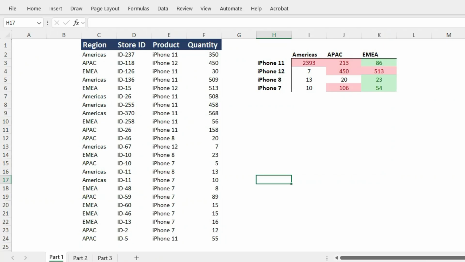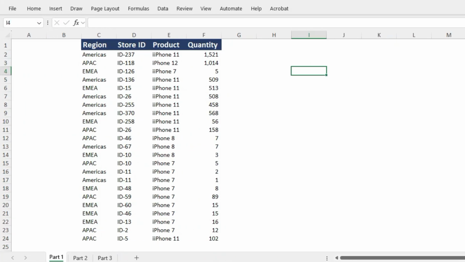In today's video, you will learn how to clean and organize your data in just a few simple steps, so let's get started. I have a dataset where product names are written in one column, but many of them are spelled incorrectly. If we try to correct them one by one, it will waste a lot of time. Instead, we will use a shortcut.